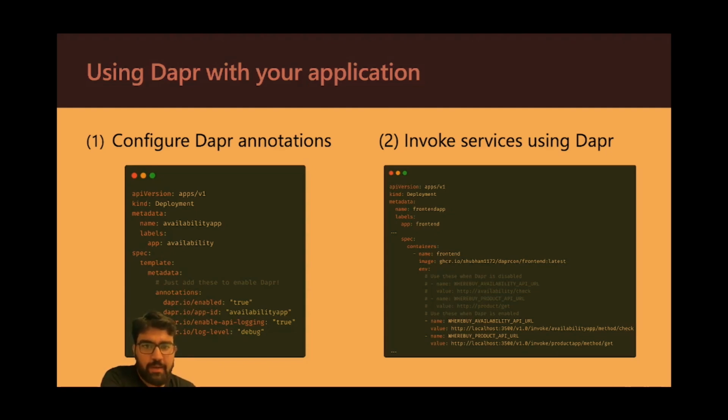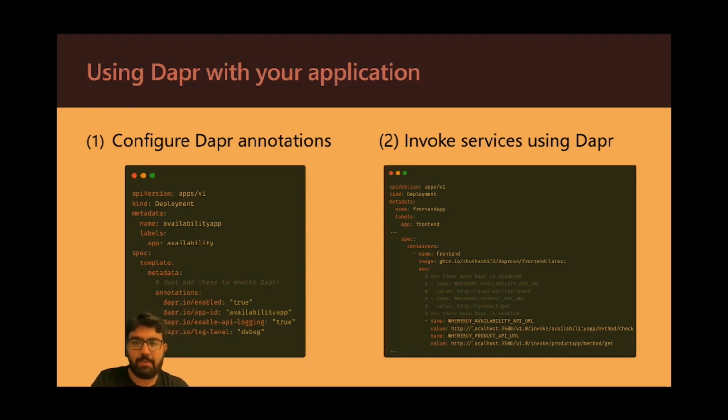So earlier we were using the Kubernetes service URL, and now we are using the Dapr URL. So the localhost 3500, that's the Dapr sidecar, and then you say invoke and the name of the application ID essentially, and the method, and then the method name. So this will go ahead, for example, the availability one will go ahead and call the /check endpoint on the availability app. So the functionality remains the same, but it goes via Dapr, and this entire code is available on